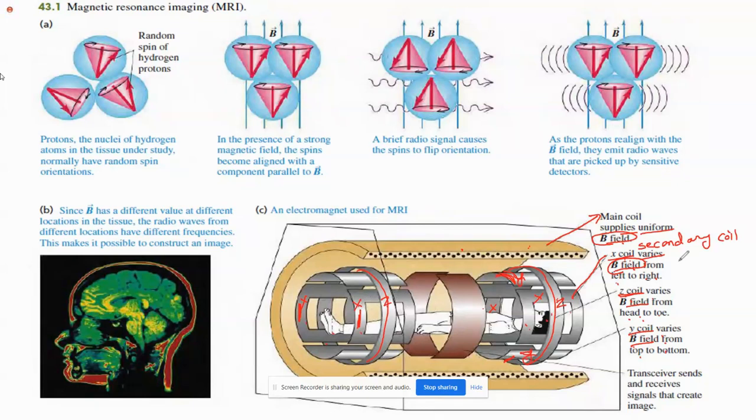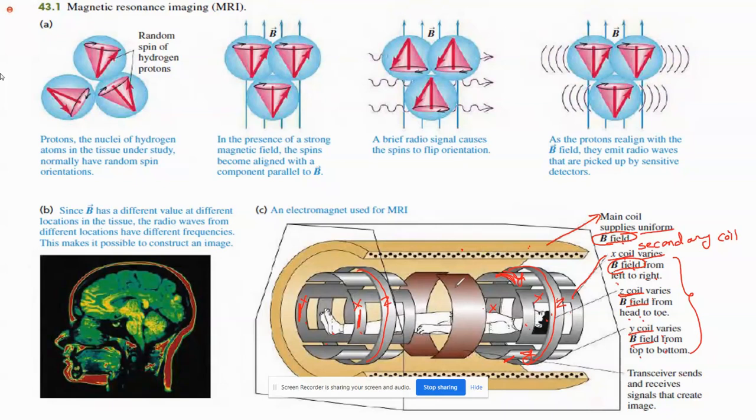So all these will vary the magnetic field, due to which it is possible to get images from any side of any part of the body. Okay, whether it is brain, hand, legs, ankle, toes, stomach, chest, any part of the body, the images can be taken.